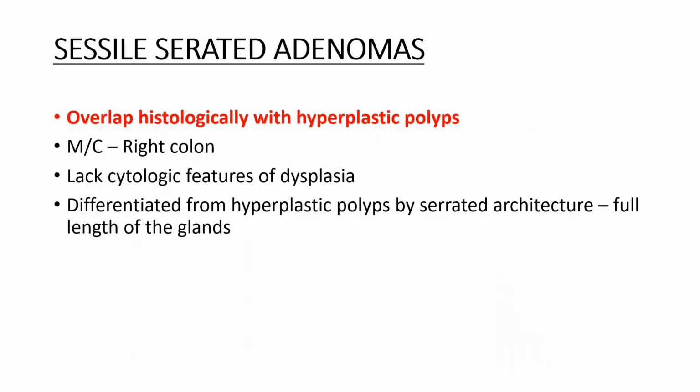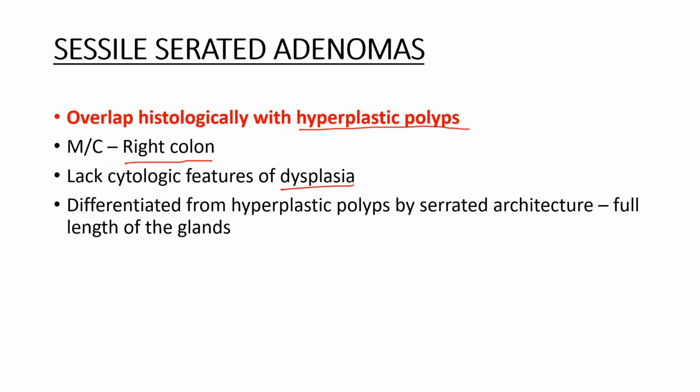Now let's discuss the sessile serrated adenomas, which overlap histologically with the hyperplastic polyp. I have told you in the part 1 video itself that hyperplastic polyps resemble the malignant sessile serrated adenomas, and the most common site of occurrence of sessile serrated adenomas is the right colon. They lack the cytological features of dysplasia. These sessile serrated adenomas and hyperplastic polyps resemble each other.